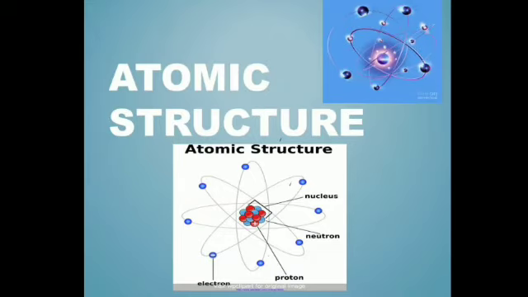I had started with atomic structure, and in the last lecture I had told you how an atom is considered to be electrically neutral after the discovery of protons and electrons, and I had discussed J.J. Thomson's model of the atom and had started with Rutherford's alpha scattering experiment. That was the experiment for the discovery of the nucleus. Let's quickly revise what we had covered in the last session.